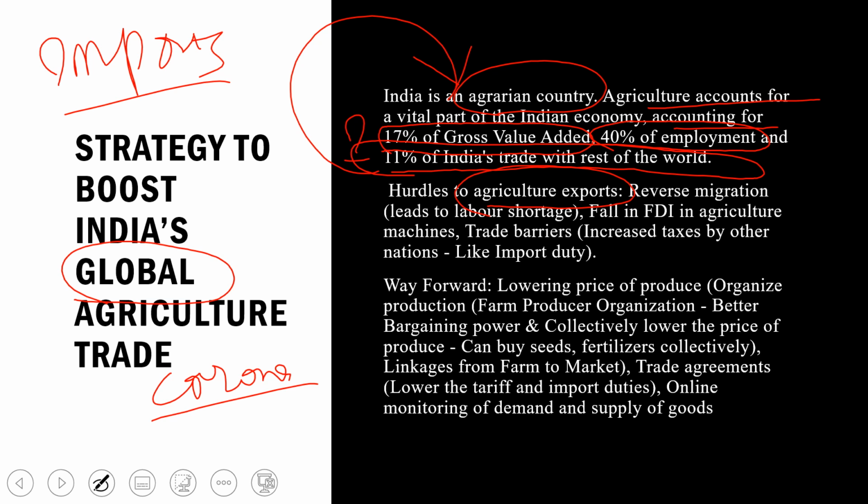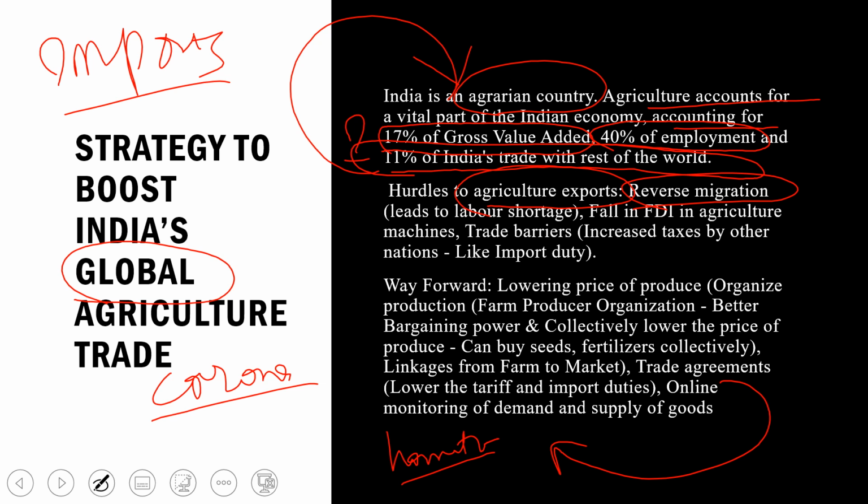Another issue with the agriculture sector is reverse migration. Reverse migration is that the people who were working as laborers in another state of the country have moved back to their hometown, where they don't have work to do, they don't have land to work on, and ultimately this reverse migration has also become a hurdle to agriculture export.